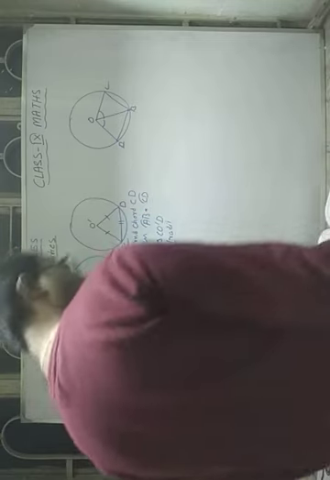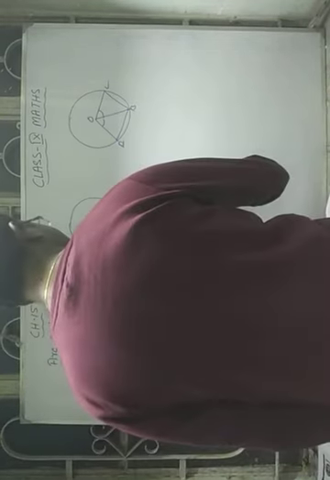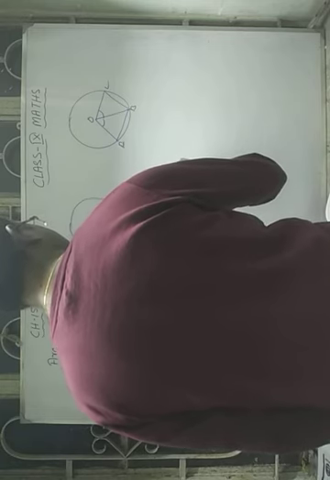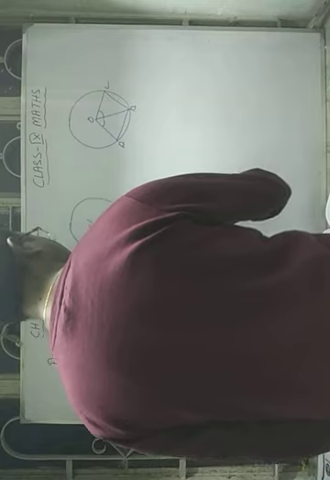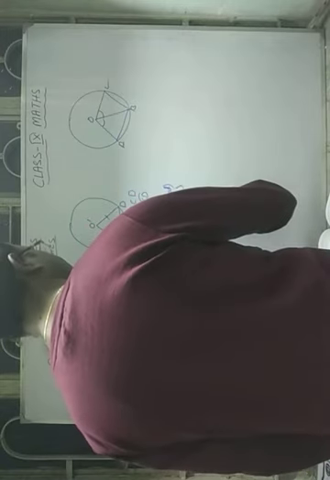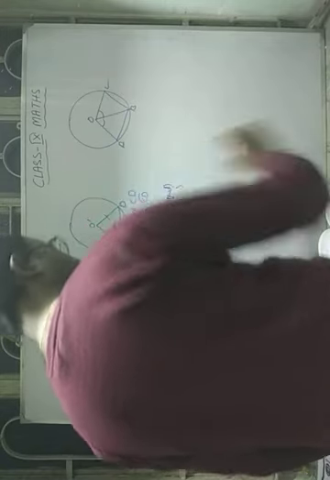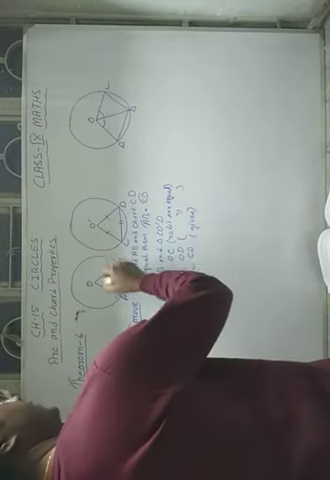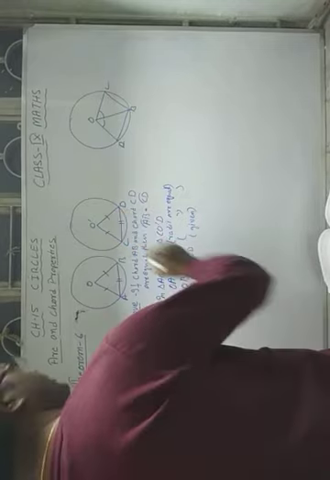Here radii are equal, here also radii are equal, and it is given that the chords are equal. So you can see that by the side axiom the triangles are congruent.